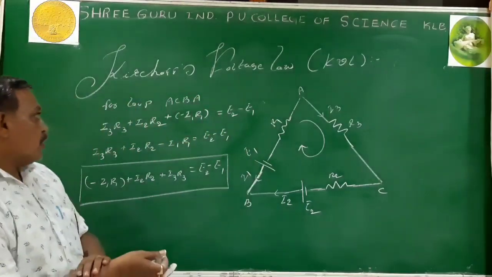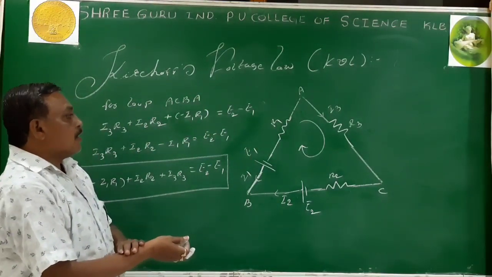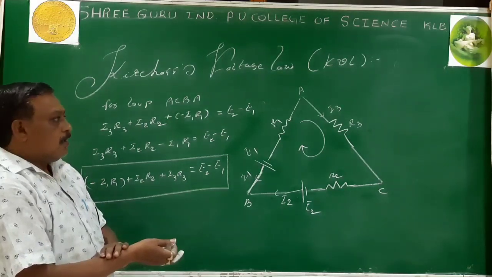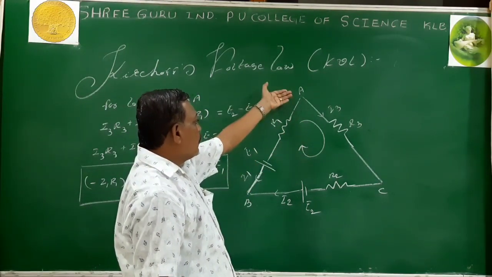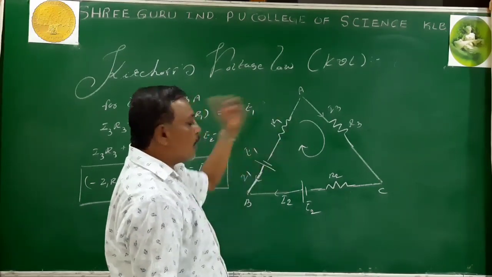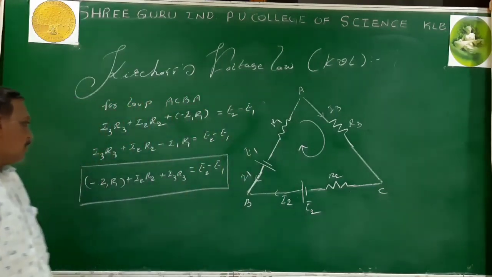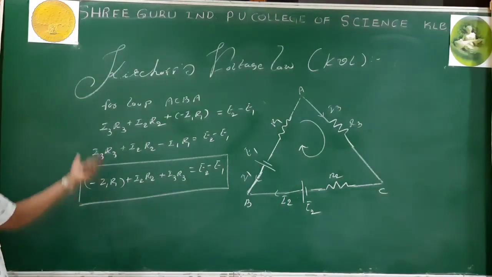Sir, is it possible if I choose another point and trace in the anti-clockwise direction? You have traced the clockwise direction and chosen point A for tracing the loop. If I take another point and go in the anti-clockwise direction, can I get the same equation? Yes, 100%. Then only it is correct, otherwise not.